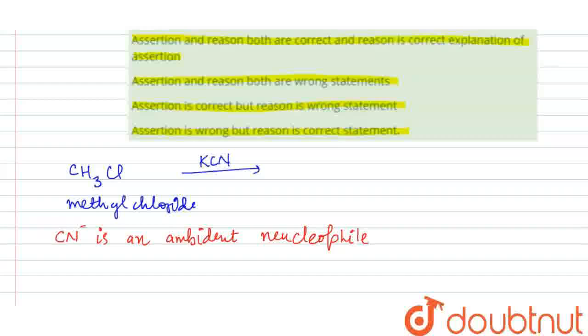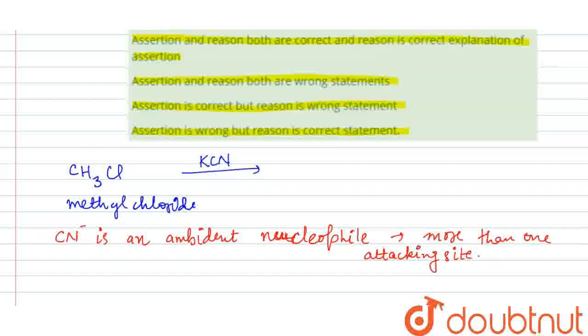An ambident nucleophile is one which has more than one attacking site. So in this cyanide ion, there are two attacking sites. First is carbon and second is nitrogen, right? Why does it have two attacking sites? Because of the delocalization of negative charge by resonance, right?